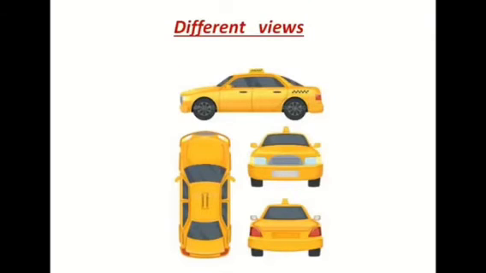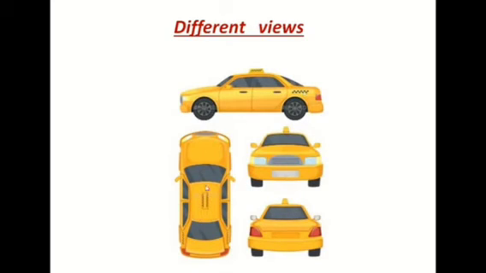Look at these pictures here. All the pictures are of a taxi. Can you tell me, are they the same? No, they are not the same. Why? Because though it's a taxi, the pictures are taken from different directions. In the first one, we can see one side of the taxi.